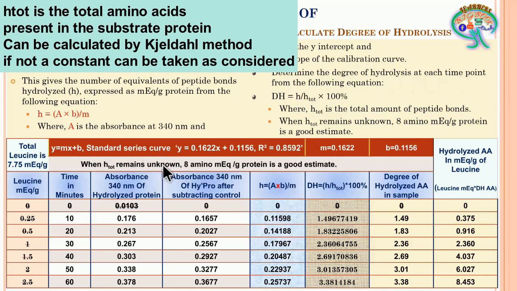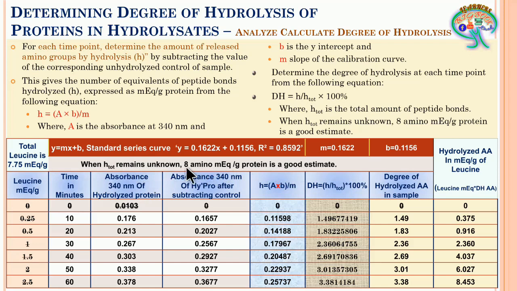This is the standard used when we don't know the total amino acids present within that particular protein. The standard of 8 amino acid milli equivalent per gram protein has to be used. Now when you subject this, the values are 1.49, 1.8, 2.36, and like this we get different values.